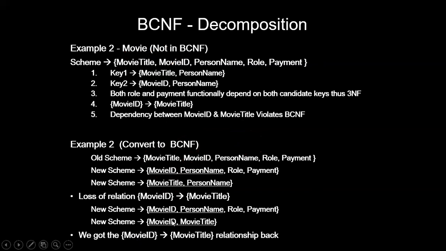So if you want to extend the relation, again what you'll do is place this movie ID and movie title in a separate table, avoiding the person name. So again we'll place these two in a separate table even though they are interdependent, and I'll make this movie ID a primary key and this movie title a key, and movie ID as a foreign key in order to relate the other table. This is how we implement the Boyce-Codd normal form.